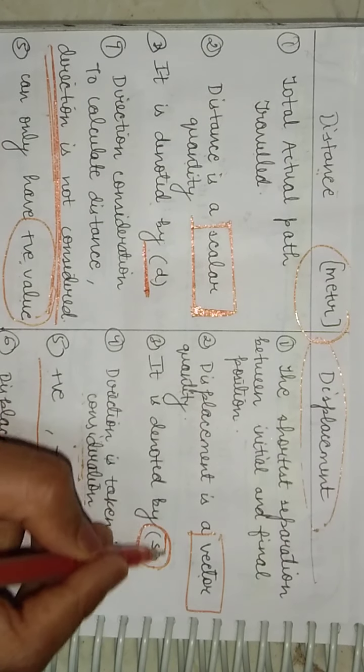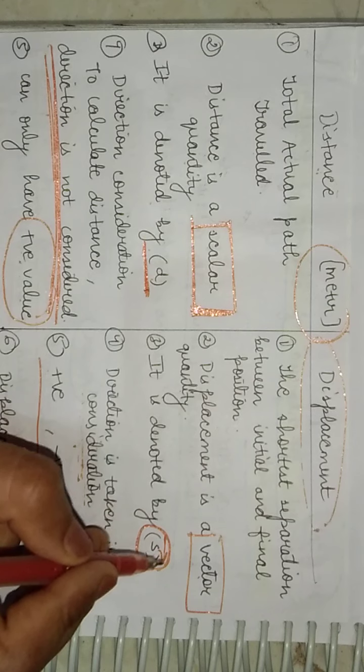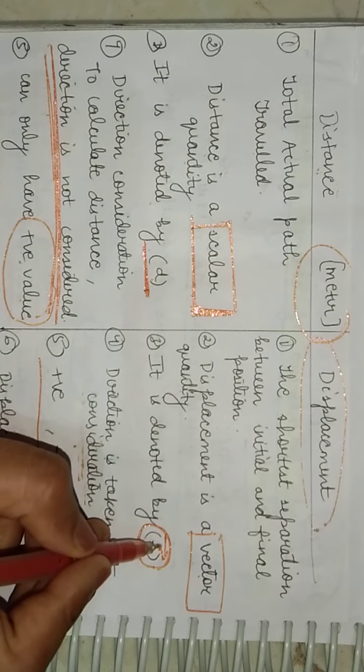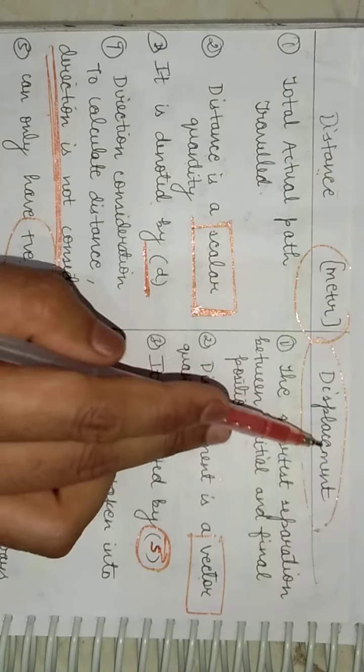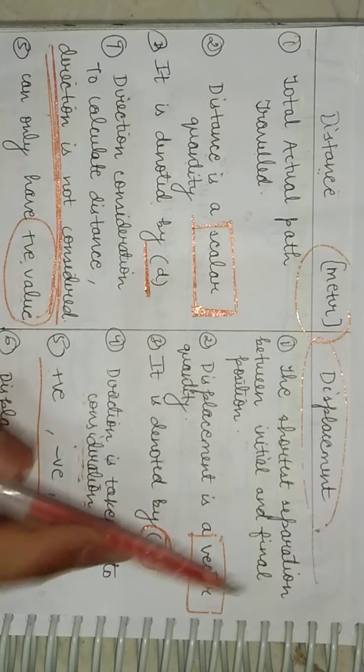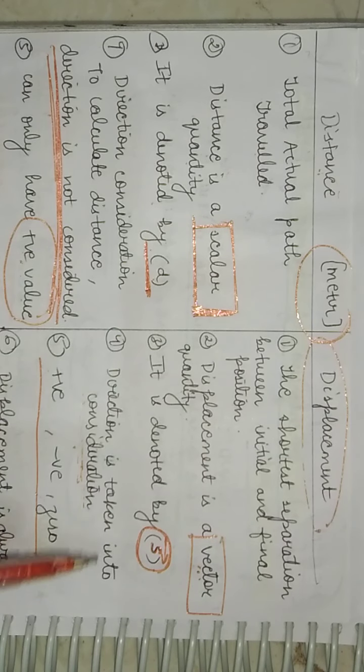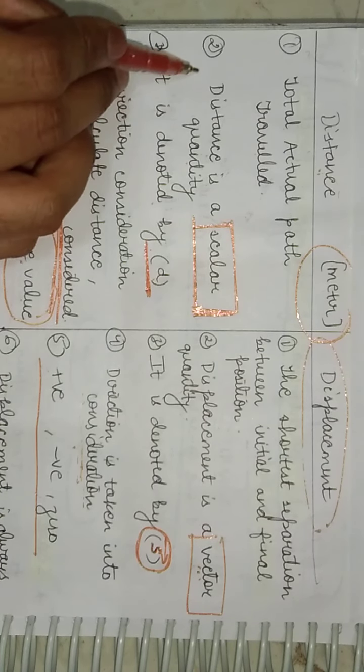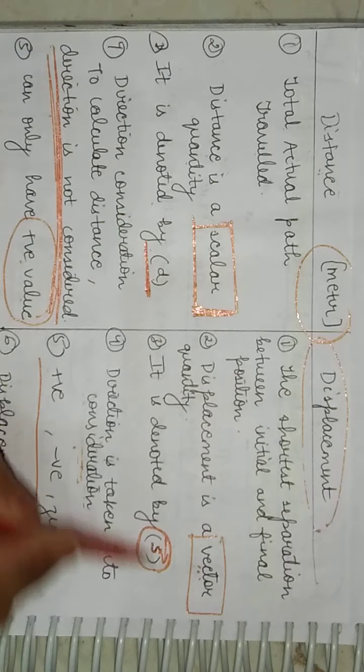But displacement is a vector quantity, so it is shown by the arrow, and it is denoted by the small s. And displacement is a vector quantity, right students? Why? Because direction is needed here in the displacement, as we have already discussed. I'll make this point clear in a better way by this example.